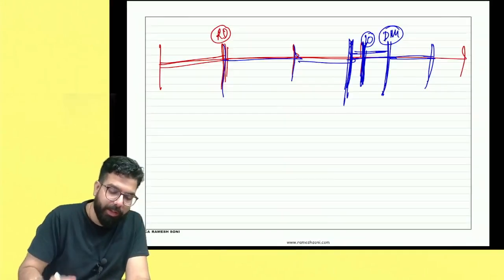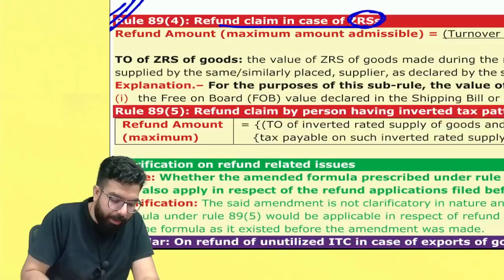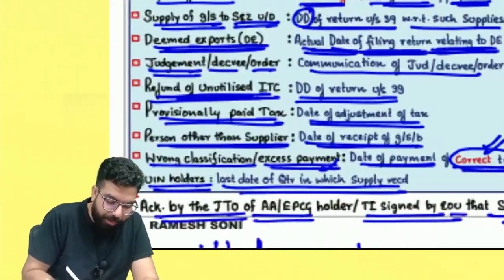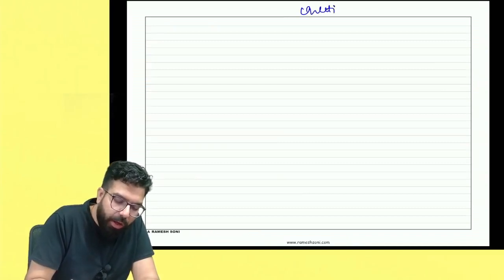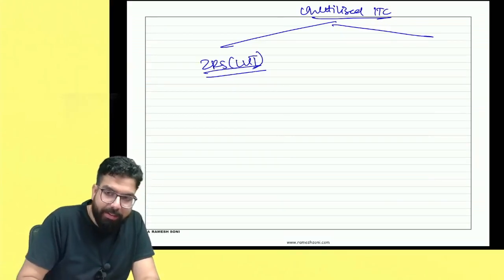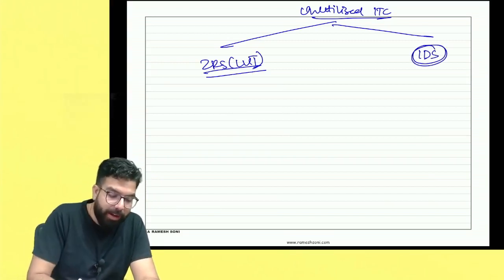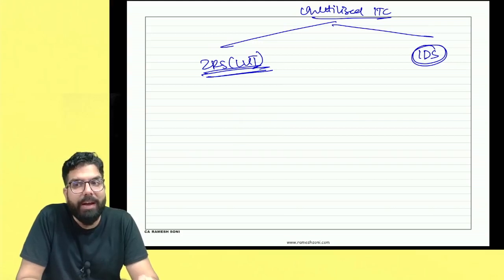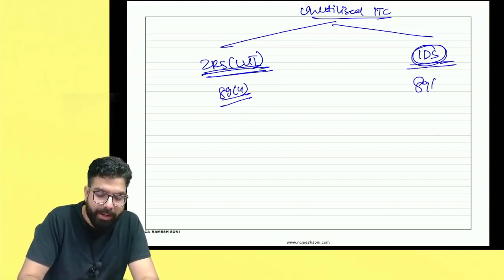Now always remember one thing. First of all, sir, we are going to talk about refund of unutilized ITC. Remember one thing, whenever you are claiming a refund of unutilized ITC, it is always given in two scenarios. Number one is zero rated supply which you make under LUT or bond, and second one is what, everyone? Sir, in case of inverted duty structure. Correct, everyone? Whenever you are claiming the refund of zero rated supply under LUT or bond, it's a formula based refund which is as per 89.4, and in case of inverted duty structure, 89.5.